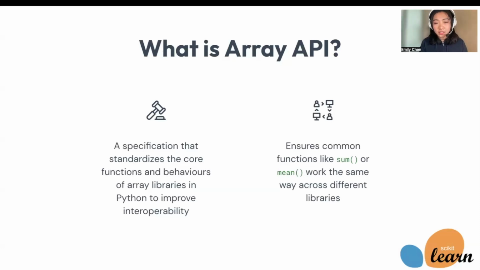So the Array API standard is trying to address that problem by ensuring common functions like sum and mean, and a lot of other ones, work the same way across different libraries. So not only does it make it easier for developers to use different libraries in their projects, it also means more stability in their output as well. So you input something, the output will be exactly the same type, the same precision, everything.